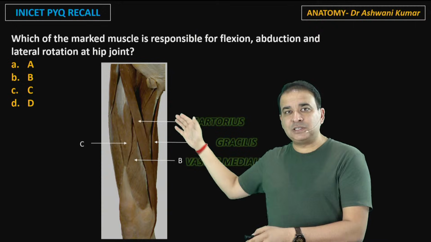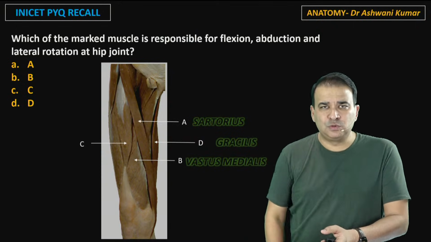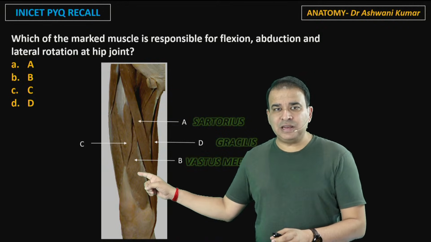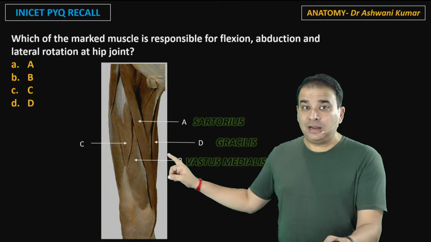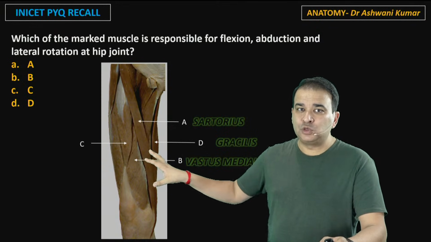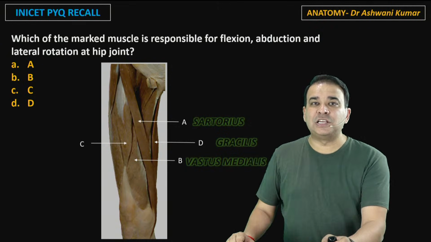Gracilis muscle is present on the medial side. It is an adductor compartment muscle. It is one of the muscles helping in the adduction. And vastus intermedius muscle, again it's a quadricep muscle, and as I said, the vasti muscles do not originate from the hip bone, so their only action is at the knee. Vastus medialis is a muscle for the extension of the knee only.